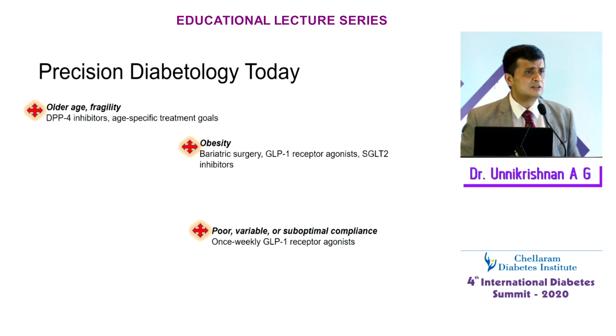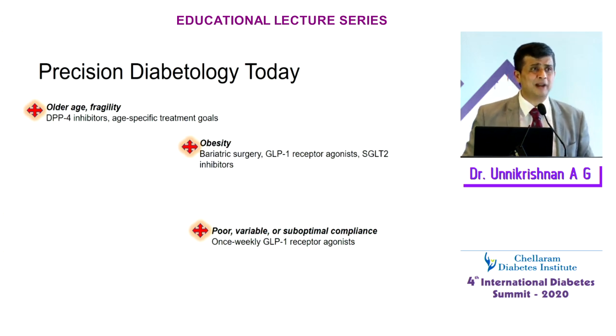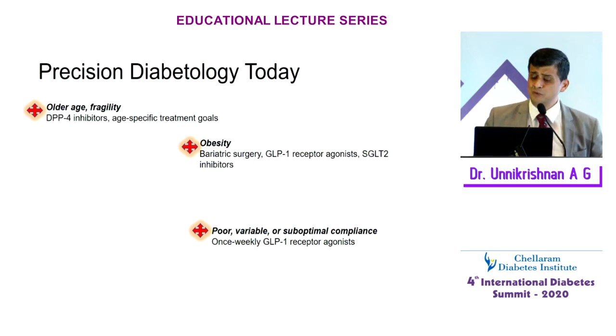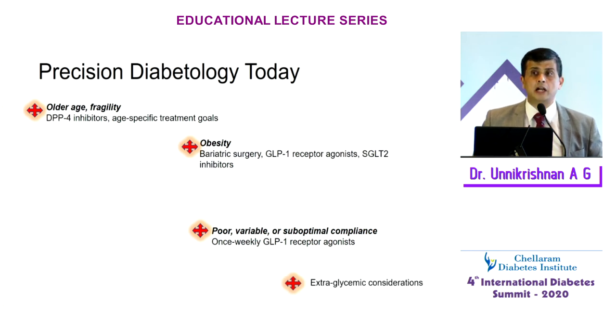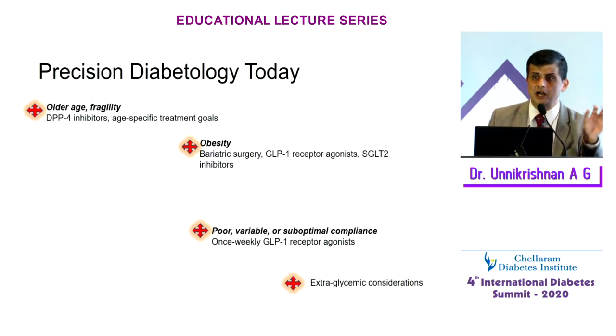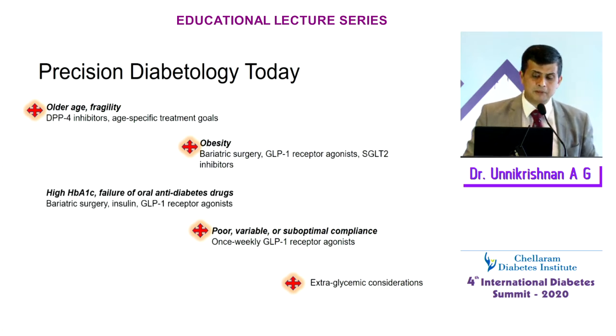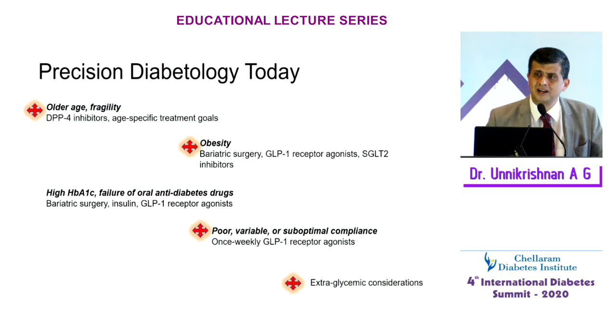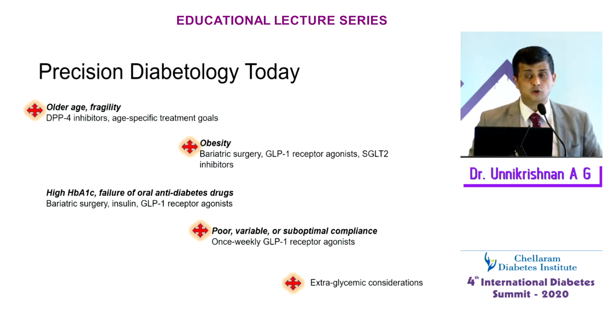If somebody requires a GLP-1 but is not compliant, you might like to give a once-a-week GLP-1 injection. If somebody has cardiovascular disease or is at high risk of kidney disease, you might like to give a specific drug that targets cardiorenal risk. If somebody has high HbA1c and the oral drugs have failed, if obese, you can think of bariatric surgery. If lean, you can think of insulin, you can think of GLP-1.